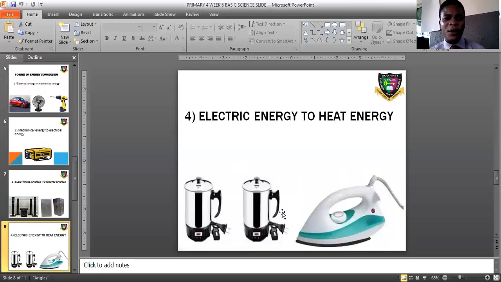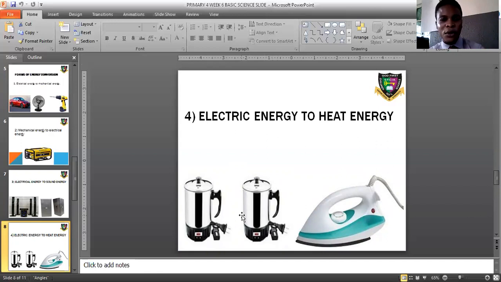Good. Now, another one says electrical energy to heat energy. I told you an example is your water heater and your electric iron. These two devices are electrical devices, and when you put them on, they produce what we call heat, which is heat energy. The electric kettle uses this heat to boil water. Is that understood?